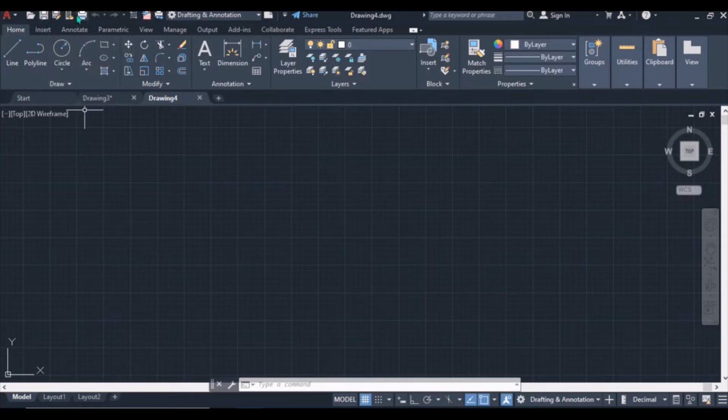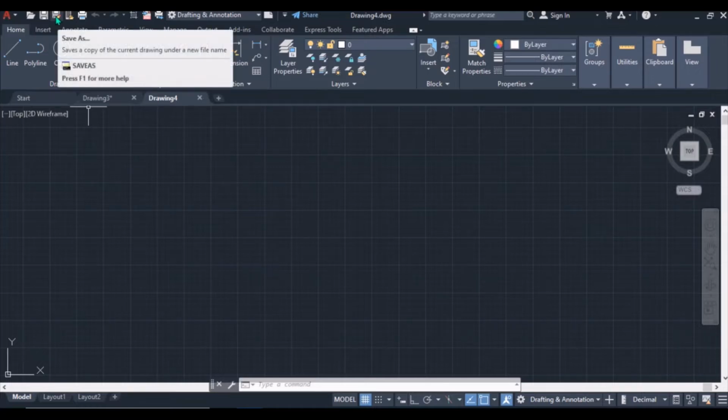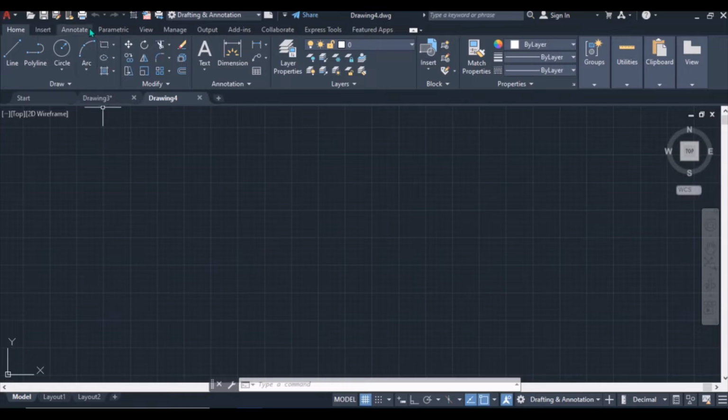Quick access bar where you can open the already drawn AutoCAD file. You can save your AutoCAD drawing that you are doing. You can save with a name, or you can plot by just clicking here what you have drawn on your workspace.